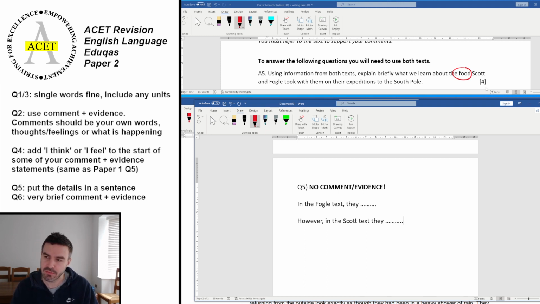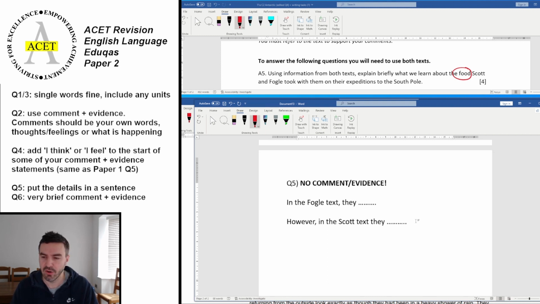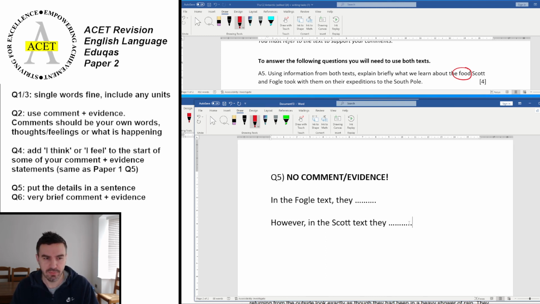Why are we listing 3 when it's a 4-mark question? That's because in case one of them's wrong, you want to make sure that you've got an insurance for each one. And you're allowed to get 1 mark on one and 3 marks on the other, or 3 marks on one and 1 on the other, or 2 marks on each. But you have to get at least 1 relevant mark from each of the texts. There are 3 possible answers in each text, and you only need to find 4 to get full marks. If you want to pause the video now and have a go at question 5, come back for the answers.